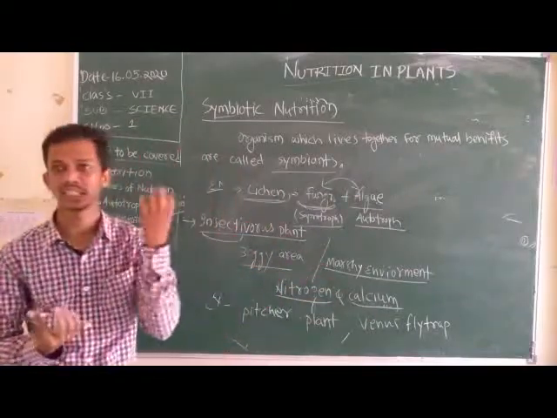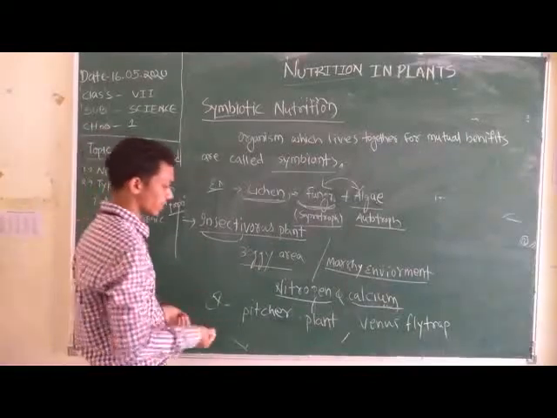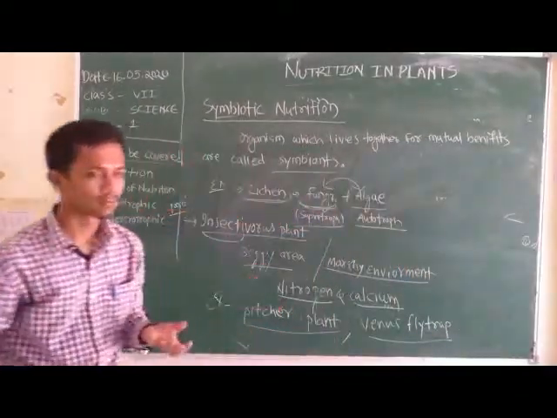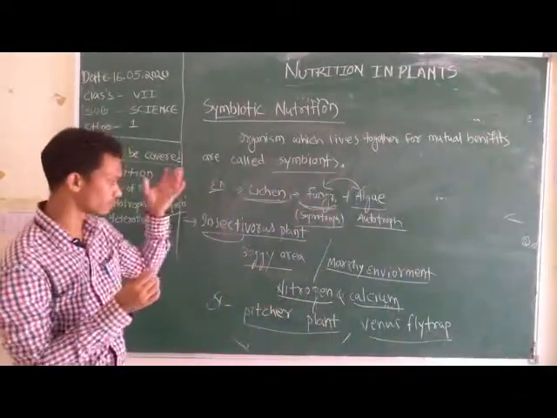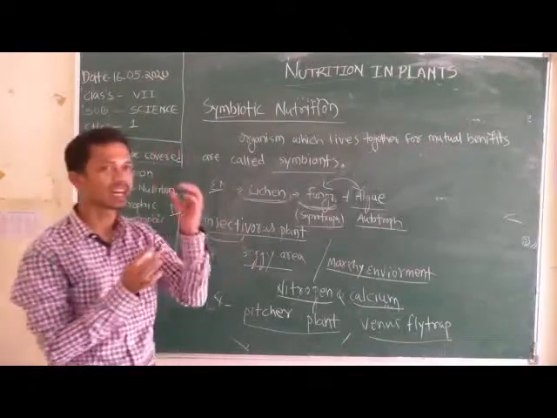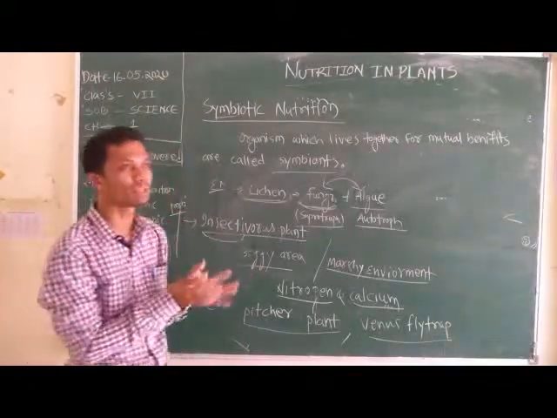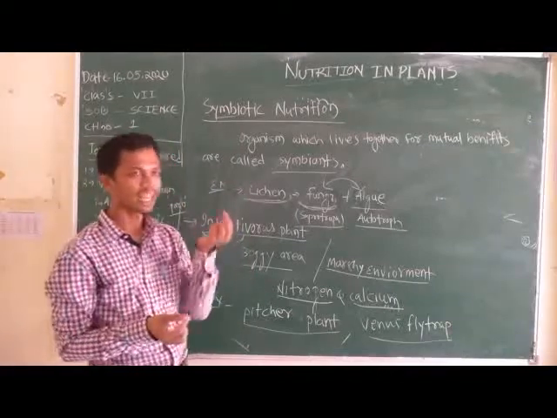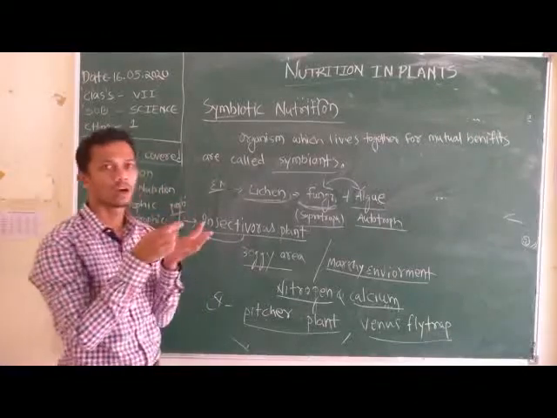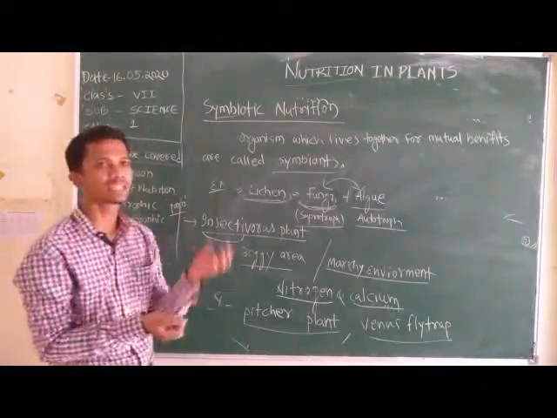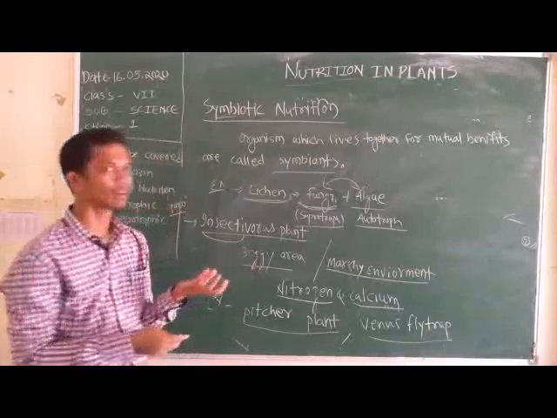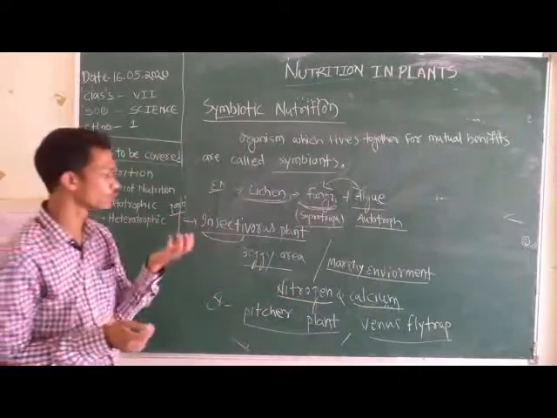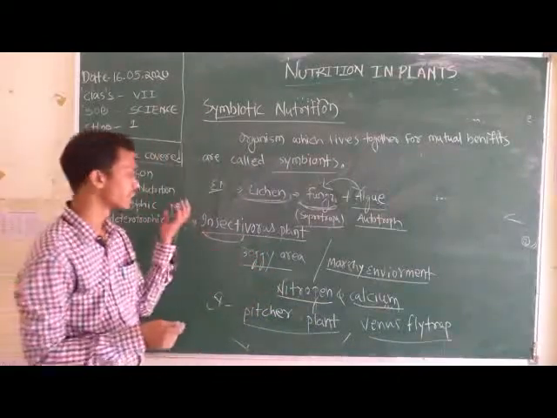Examples of this type of plant are the pitcher plant and Venus flytrap. The configuration of these plants is such that their leaf is modified like a pitcher, and any insect that comes to this specially modified leaf is trapped in the pitcher. The nitrogen and calcium from this insect are then absorbed by the plant. After that, they complete their nutrition. In this way, various insectivorous plants complete their nutrition.